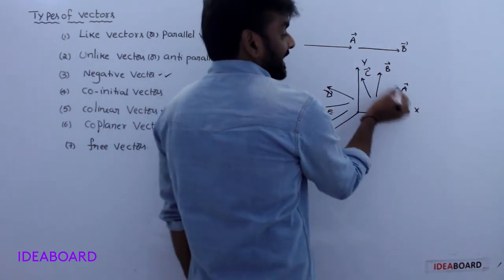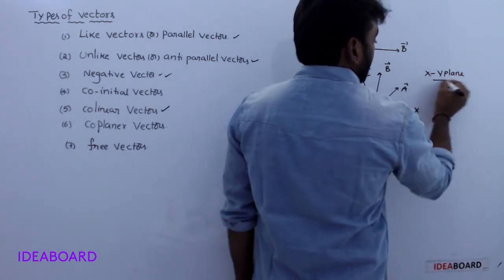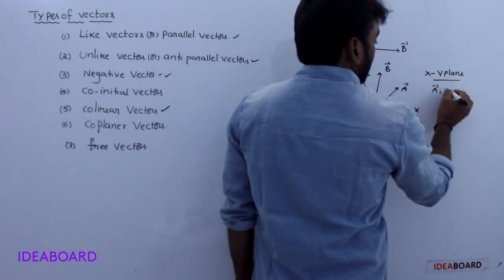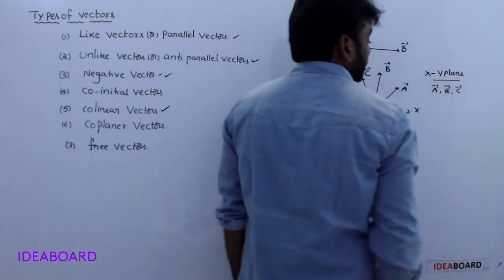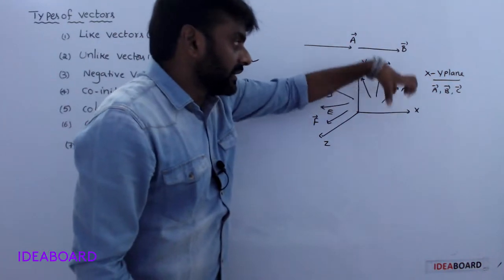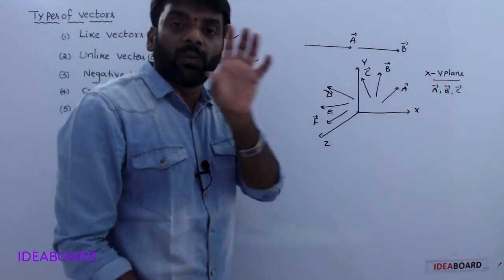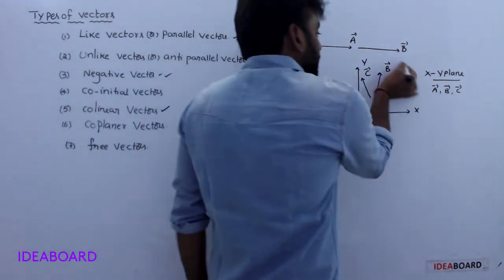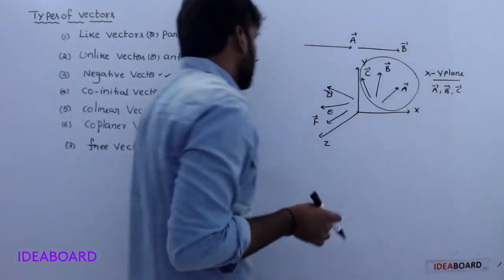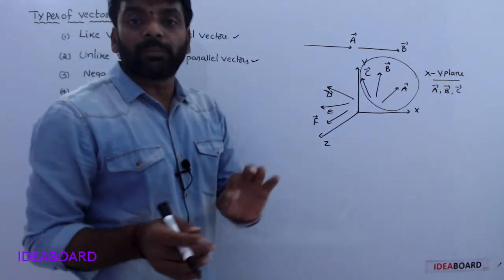In the xy plane the vectors are A bar, B bar, C bar. Minimum 3 vectors are required. If a number of vectors lie in one plane, such vectors are nothing but coplanar vectors.